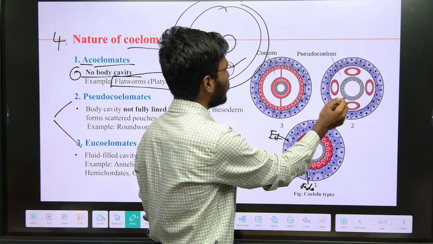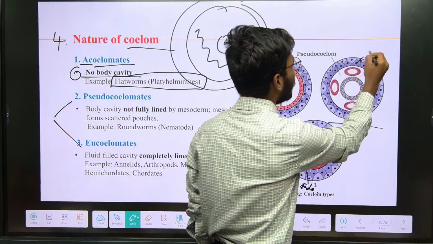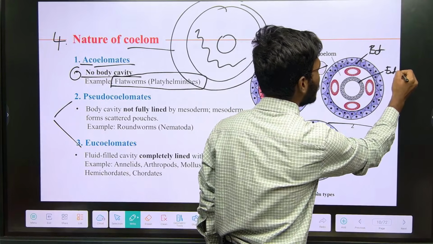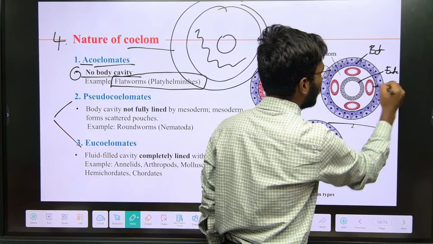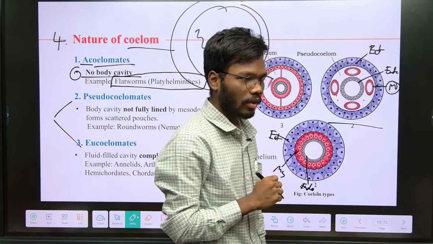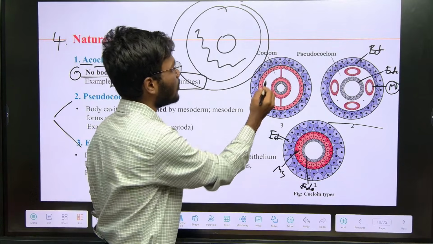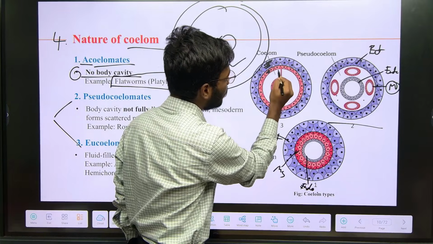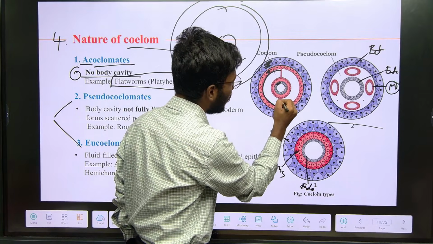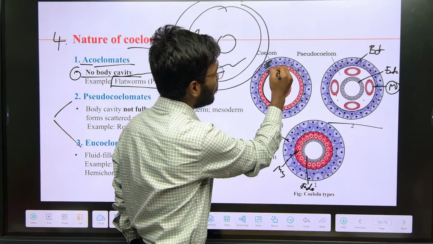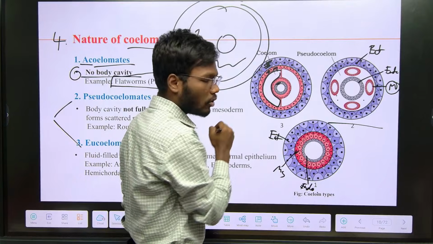Whereas in this one, ectoderm, endoderm and mesoderm are also there, but the cavity is not lined by the mesoderm. See, this is ectoderm, this is mesoderm, this is endoderm. This space is the cavity. On the ectoderm side mesoderm is there, and on the endoderm side also mesoderm is there.